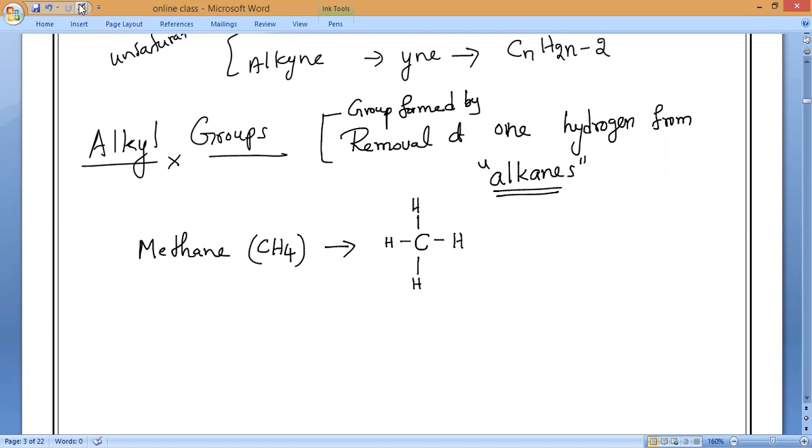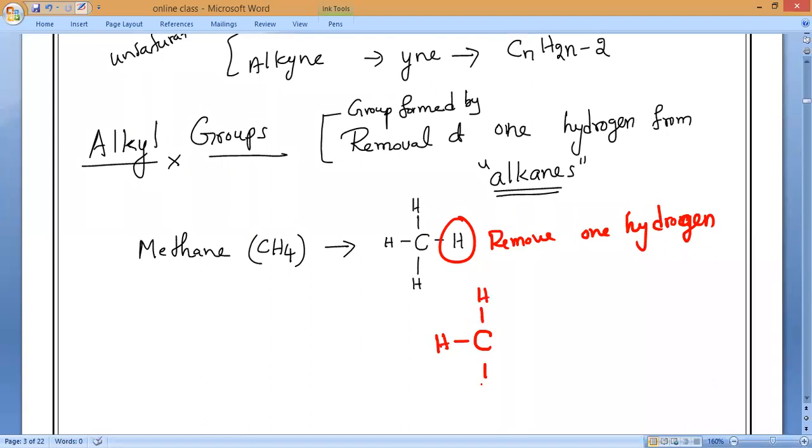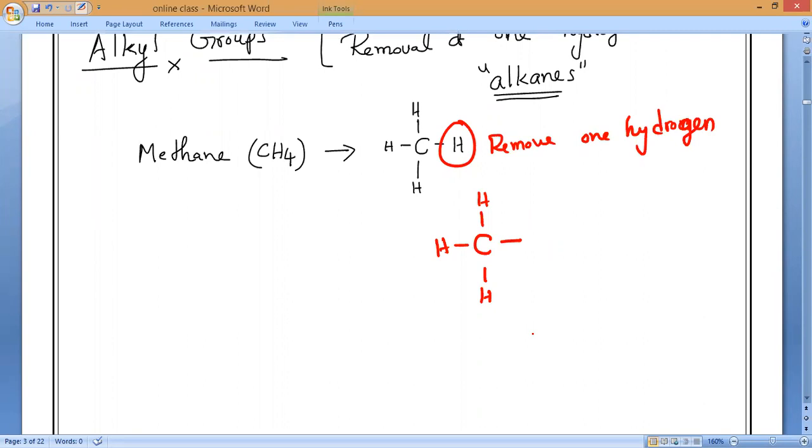Now remove one hydrogen. Any hydrogen, your choice. Remove one hydrogen, then what is the structure that will come? CH3: C with a single bond to H, H, and H. Here, no element is there. Have you noticed it, everybody? So that is what you have to remember.